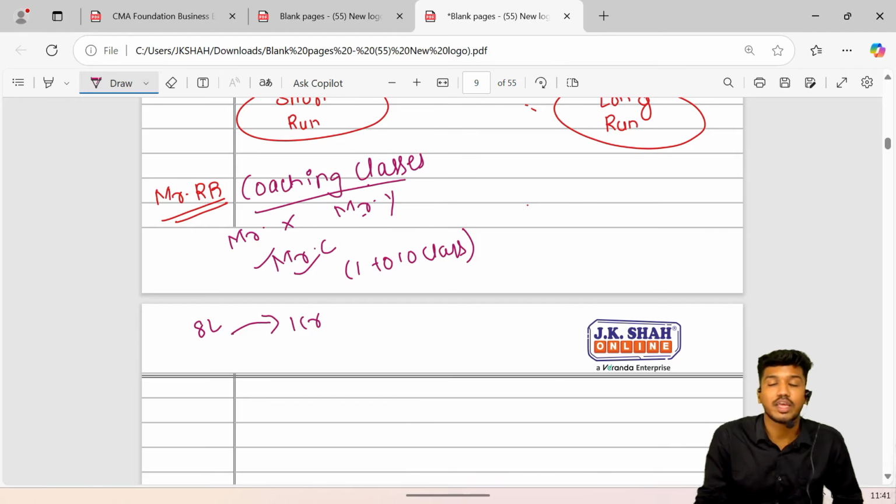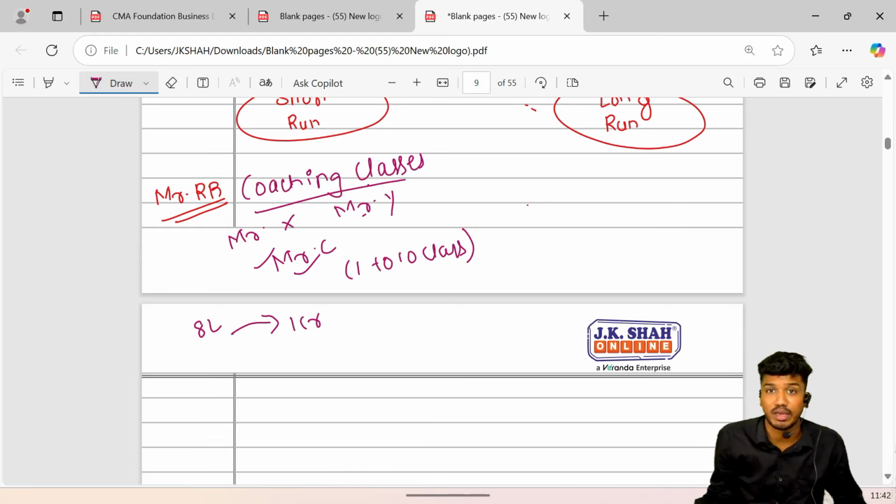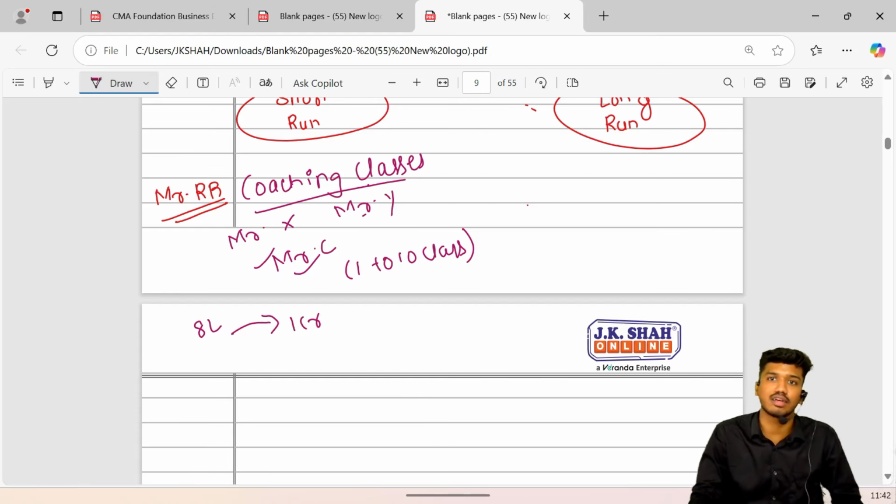I am not in the position to take the capital investment, because we do not have that much financial ability. In the short run, the firm can't make more investment into the capital component. The reason being, the firm is not in a financial position to buy more and more property. But it can definitely hire more and more labor for the purpose of incrementing the production. I hope you guys have understood the concept.